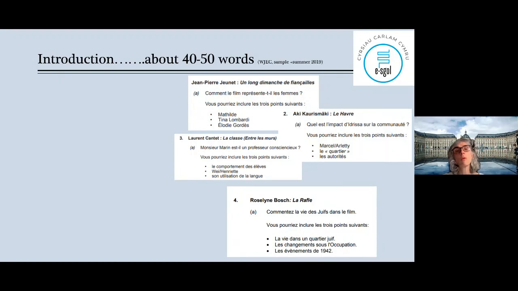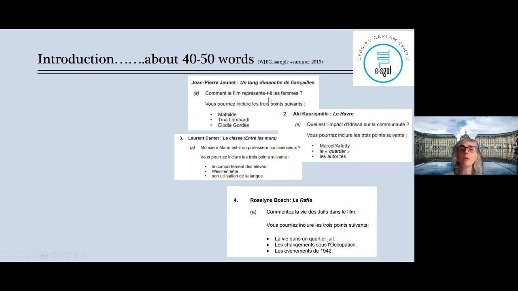So introduction, about 40-50 words, okay? No more, otherwise you won't have room for the rest, okay? 40 would be great. I never managed to do a 40. It's like I never managed to finish on time. But here we go. So here I put